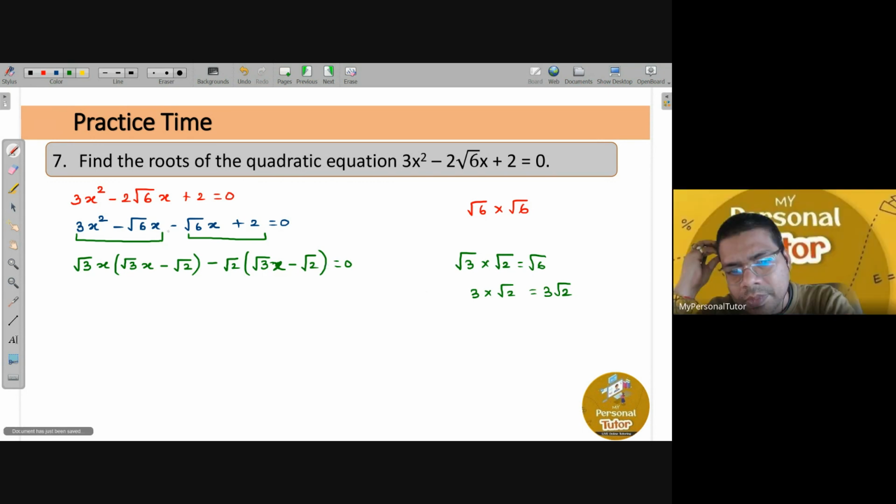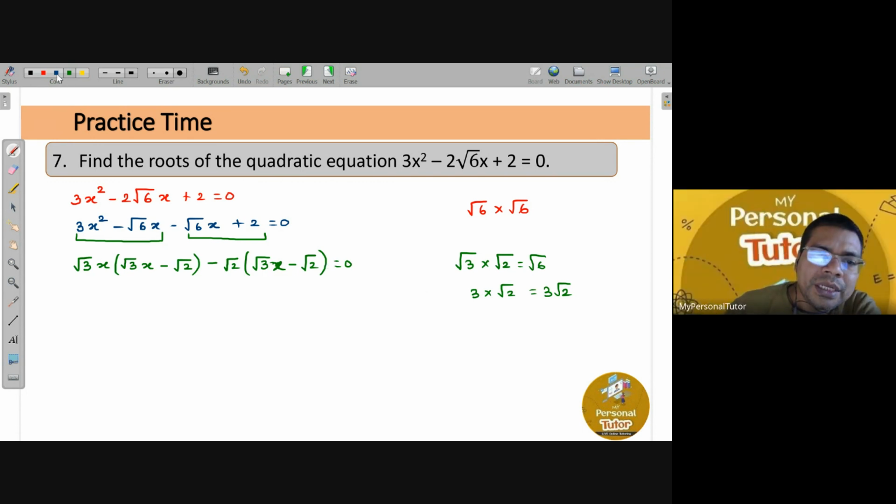All right, please always tell the truth, okay? Now if you see here inside this bracket, this is root 3x minus root 2. Here also root 3x minus root 2. So if you take these two as common, that is root 3x minus root 2. So what will remain from the first term? This root 3x will remain, and from the second one what will remain? Minus root 2 will remain, that is equals to 0.